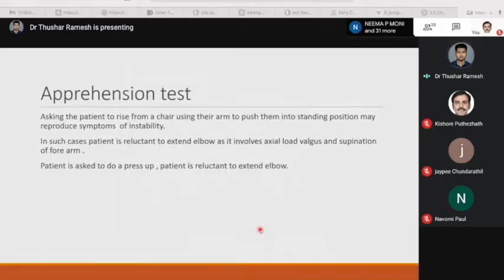Now the other test is the apprehension test. Asking the patient to rise from the chair using their arm to push into a standing position may reproduce the symptoms of instability. In such cases, the patient is reluctant to extend the elbow as it involves axial load, valgus and supination of the forearm. Similarly, we can also ask the patient to do a press up, in which the patient will be reluctant to extend the elbow owing to the instability.